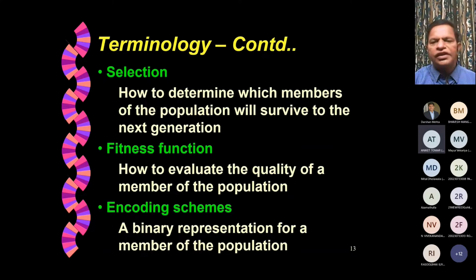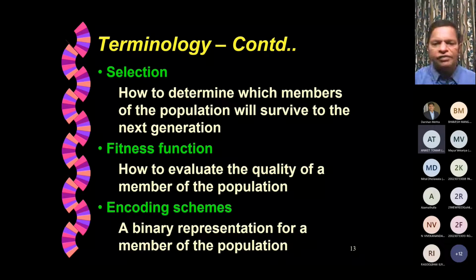Selection: how to determine which members of the population will survive to the next generation. So I'll try to talk about one or two approaches which are in vogue. Then fitness function: how to evaluate the quality of a member of the population. So once we have an offspring, we want to estimate its contribution or its value for our fitness. Fitness could be simply your objective function.